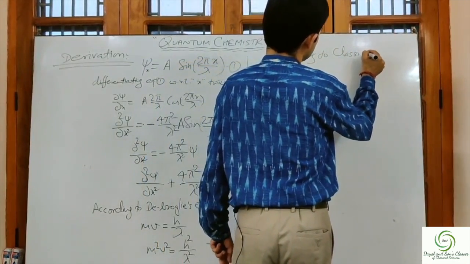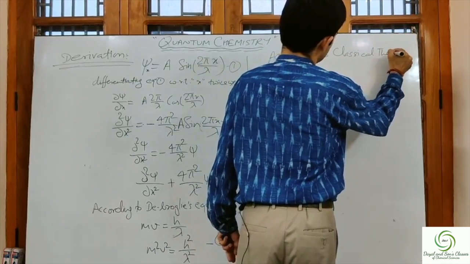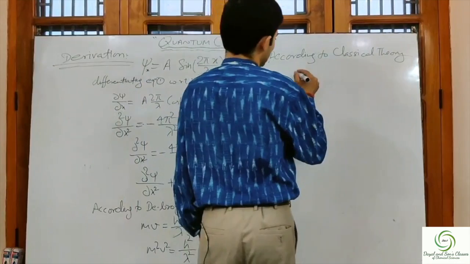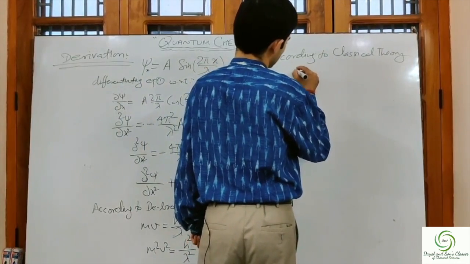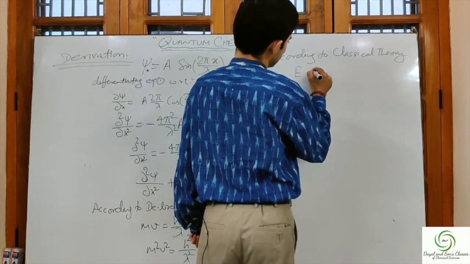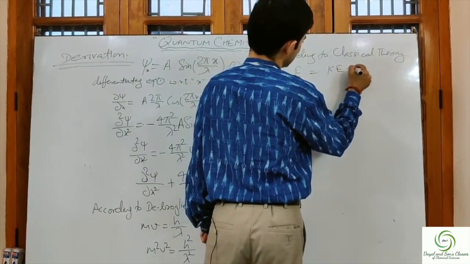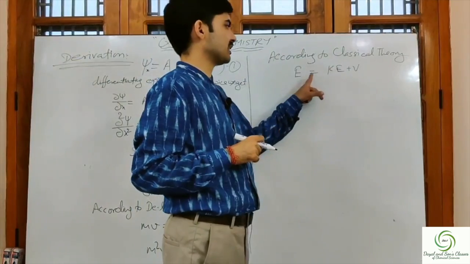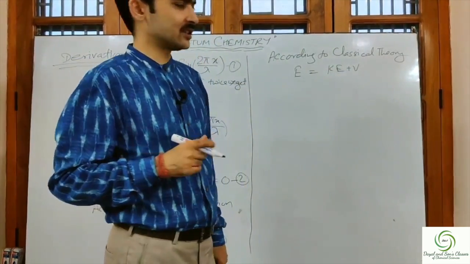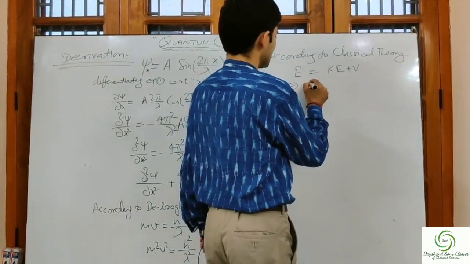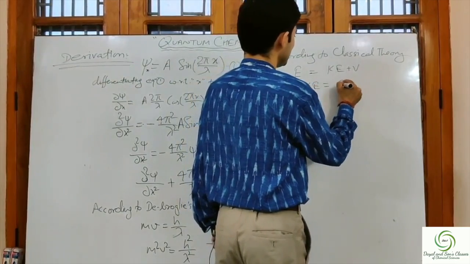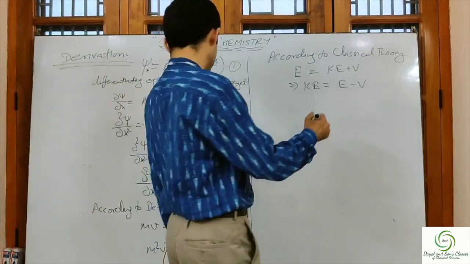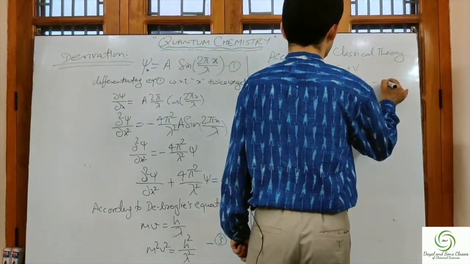So next, according to classical theory, what information do we have? We know total energy is equal to kinetic energy plus V, the potential energy. This means kinetic energy is equal to E minus V. I write this as equation number 4.